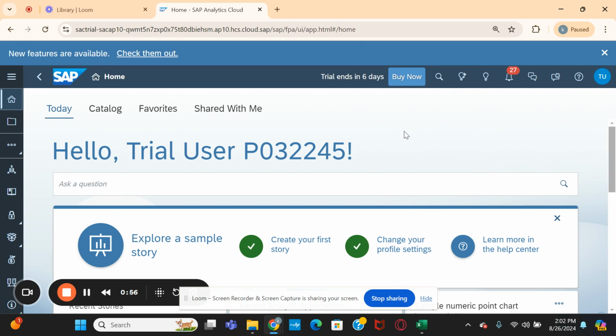Okay, so this is the SAP product. SAP calls it Analytics Cloud, and nowadays people simply call it SAC. What is SAC? The name suggests it is analytics cloud. It is analytics and also a planning system.